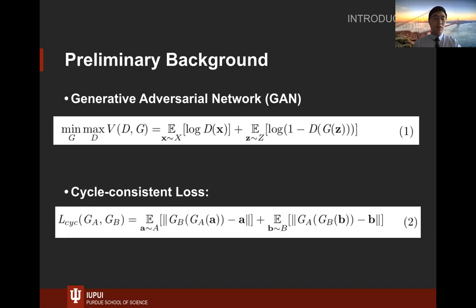Before I introduce our model, I would like to talk about the background of the baselines. GAN is a popular baseline for image generation. Consistent loss helps GAN synthesize cross-domain images without paired training data. However, this technique couldn't handle two objectives with distinct contours. Our model aims to embrace this challenge as well.